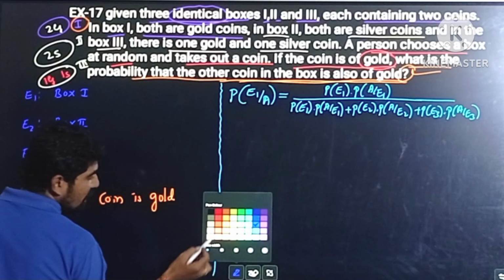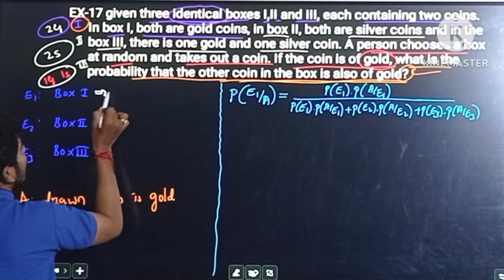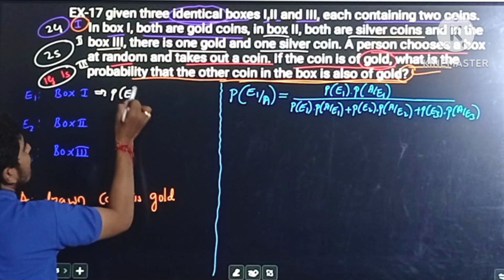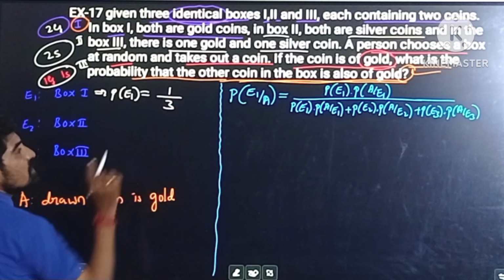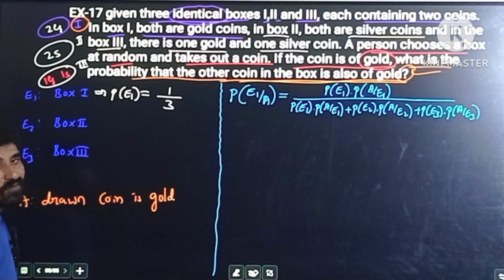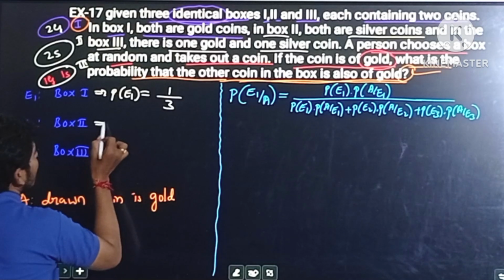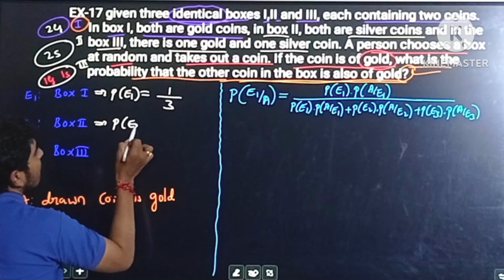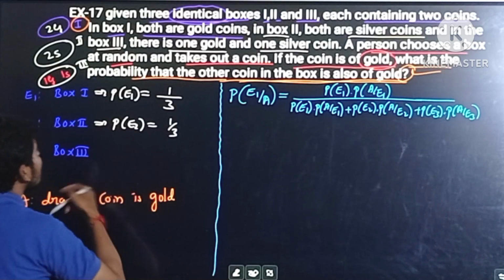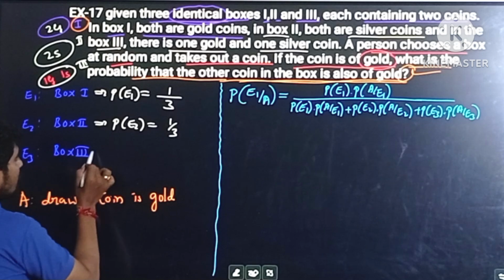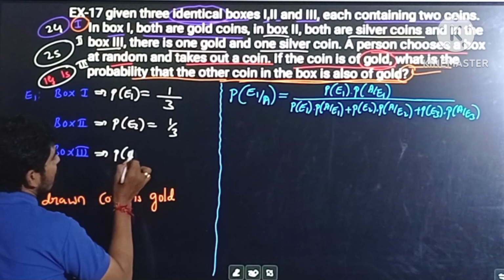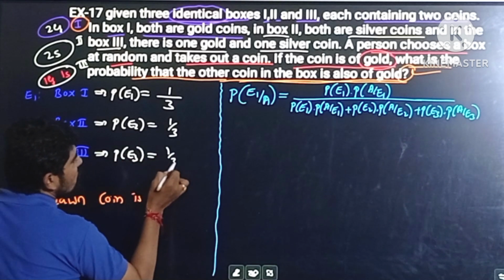And here the probability of the event E1, total number of boxes is 3, out of 3 one is box 1, therefore probability of E1 is 1 by 3. Similarly probability of the second box is the same thing, 1 by 3, because out of 3 boxes we have only one second box. And similarly probability of E3 is also equal to 1 by 3.